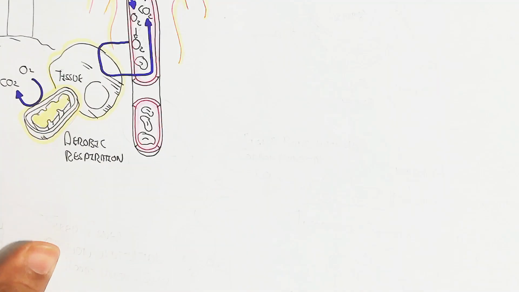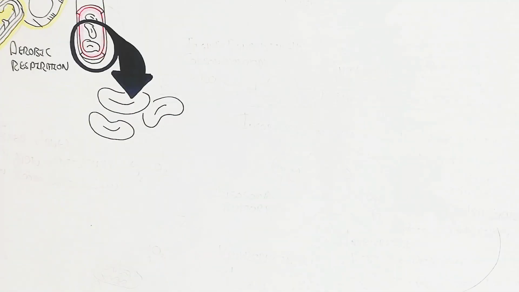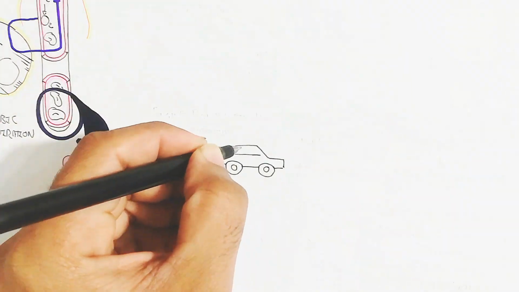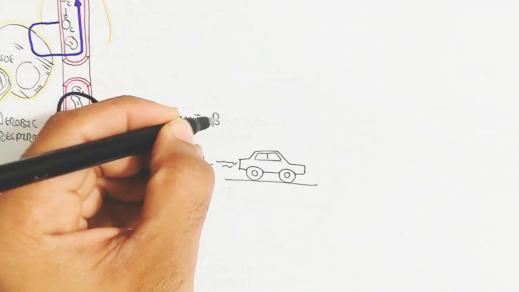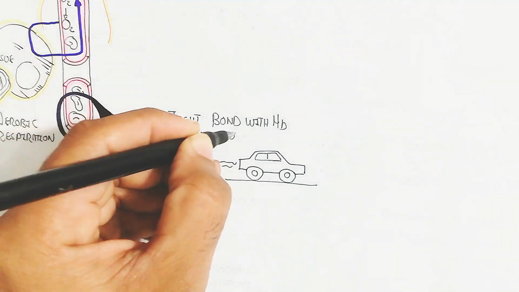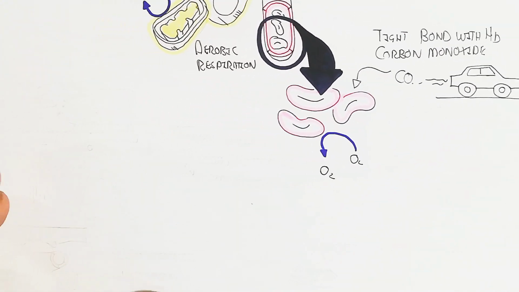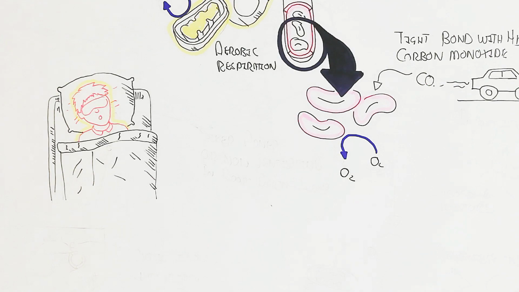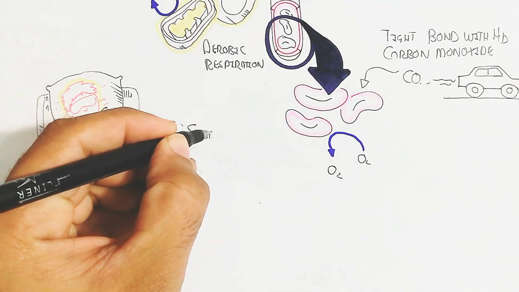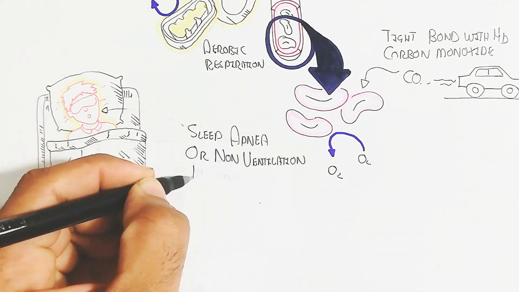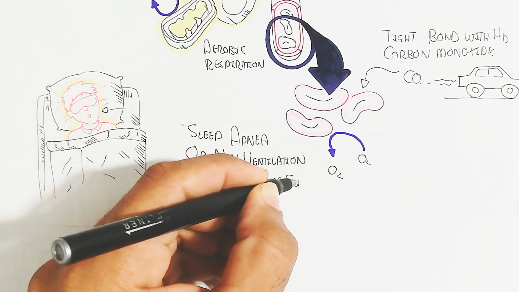On the other hand, another factor is vehicles that produce smoke. The smoke contains incomplete combustion products, producing carbon monoxide, which during inhalation binds tightly with the hemoglobin rather than the oxygen. In this way, the oxygen will not attach, and transport of the oxygen from the respiratory system to the tissue does not occur.